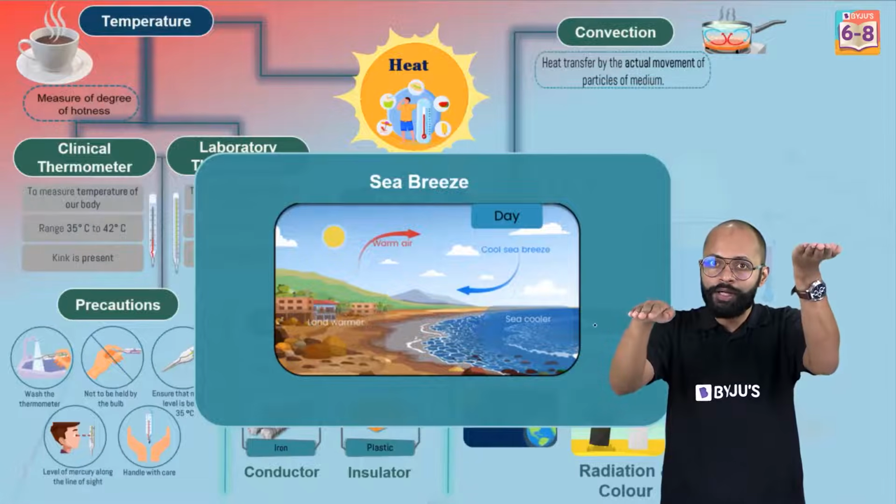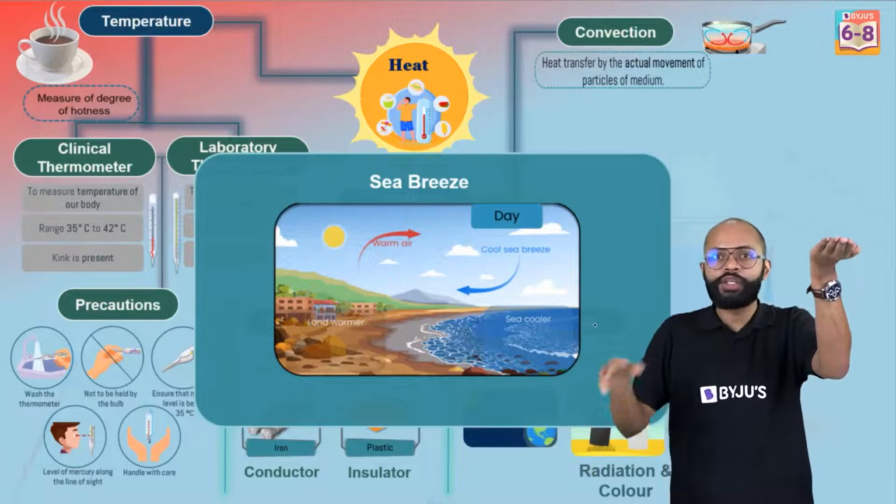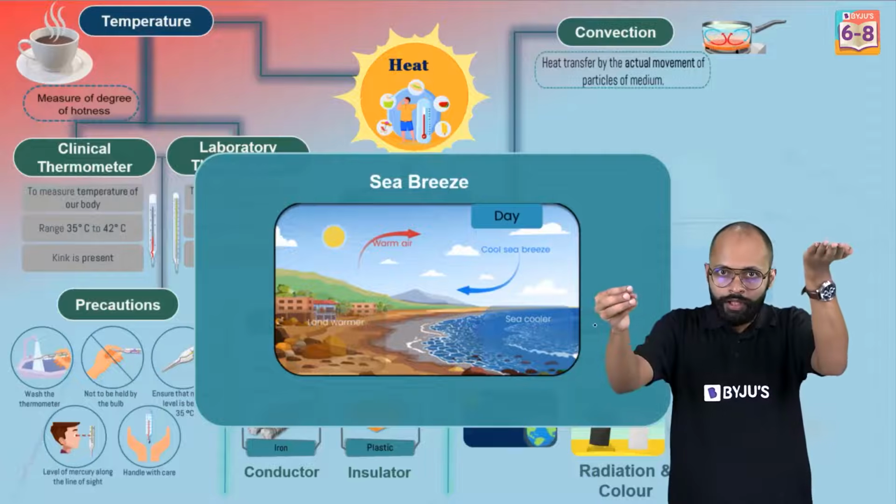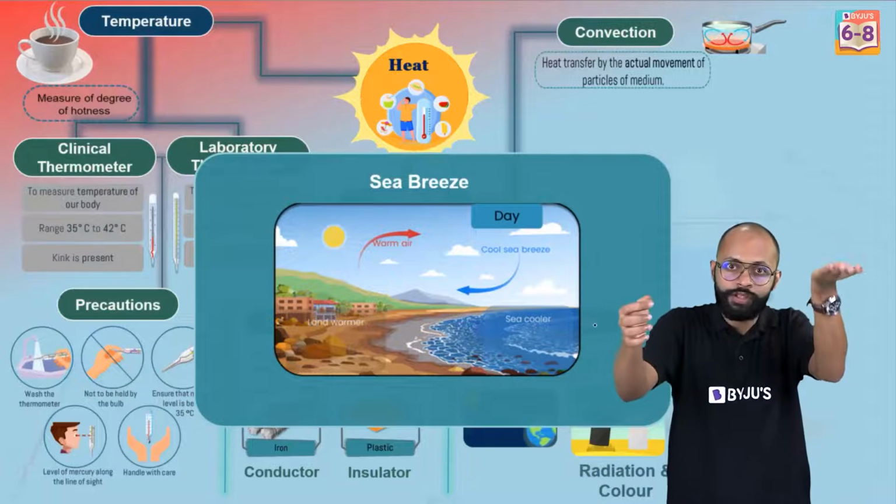Hot air will rise up. This cold air will remain over here, right? So what will happen? This cold air will run towards the land to take the place of this hot air moving up.